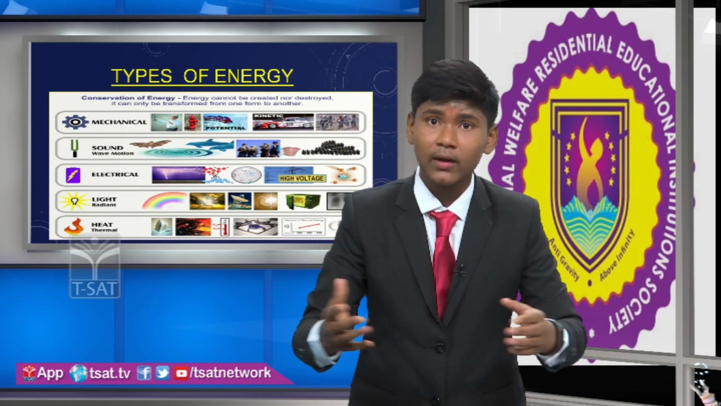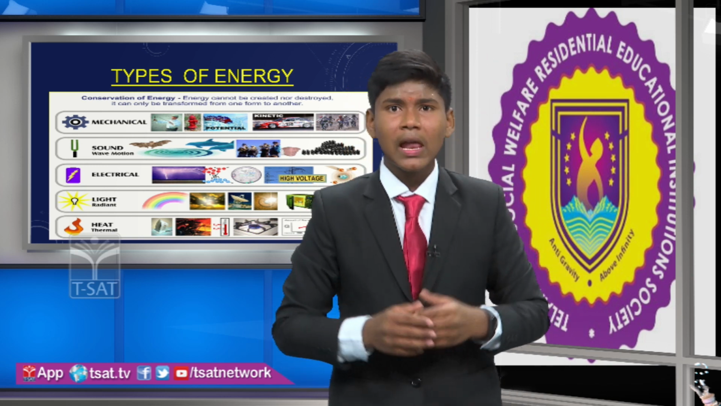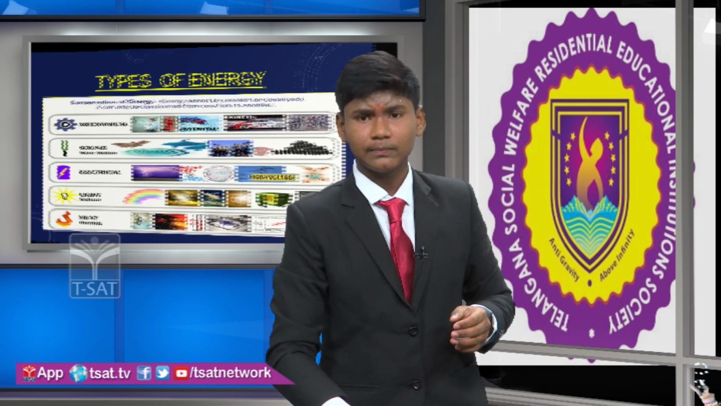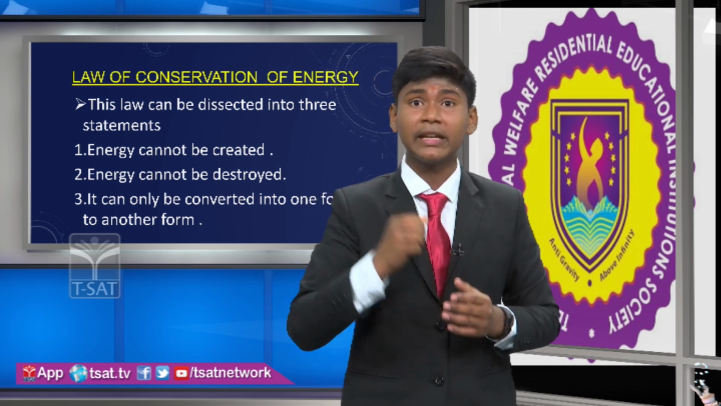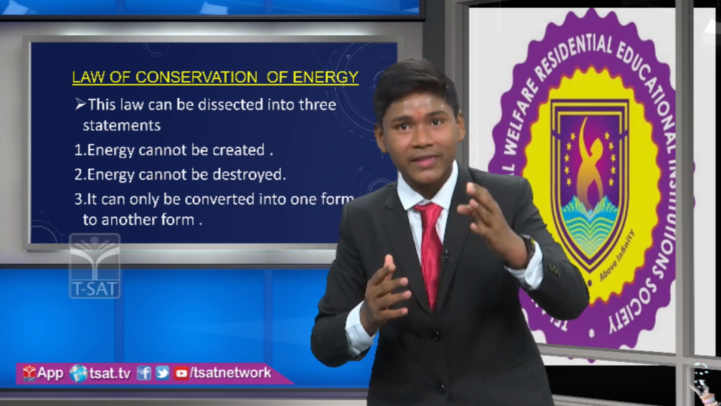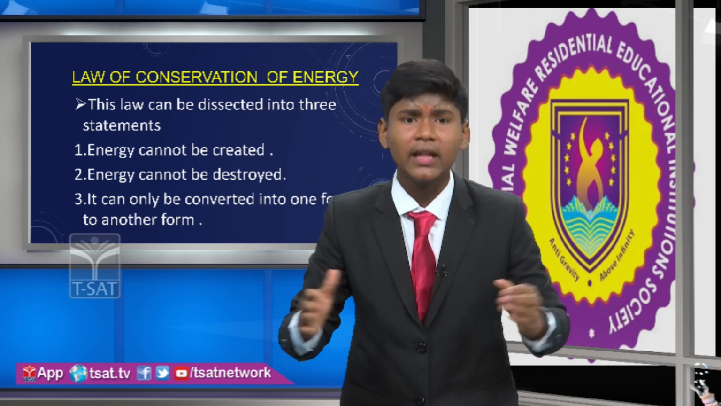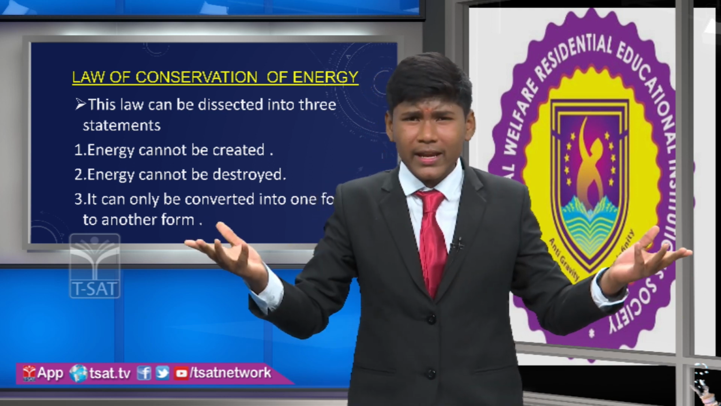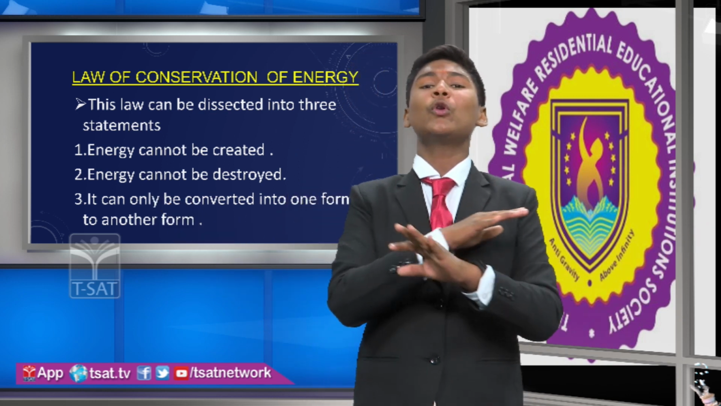So friends, we learned what is energy, what are the resources of energy, what are the forms of energy. Now, let's learn a small concept called the law of conservation of energy. Friends, this law of conservation of energy is divided into three laws. The first law tells that we cannot create energy, means energy is neither created, and the second law says that energy cannot be destroyed. By combining these two laws, we can say that energy is neither created nor destroyed.